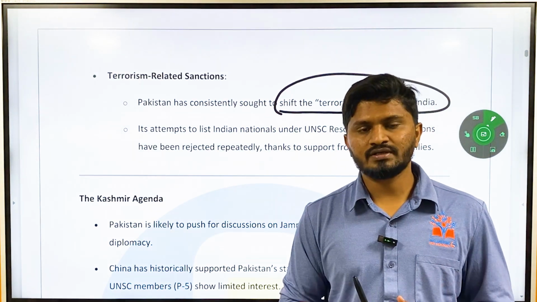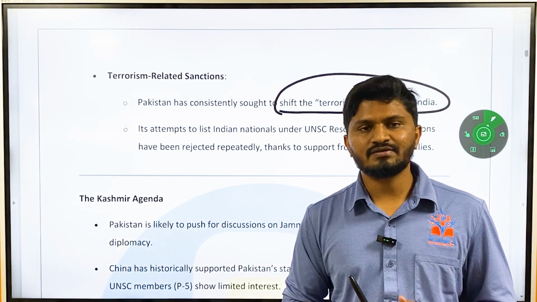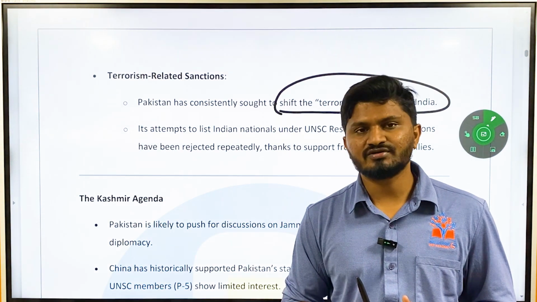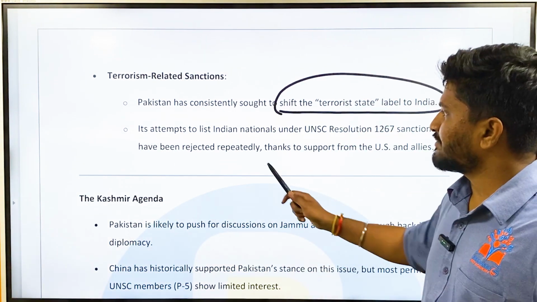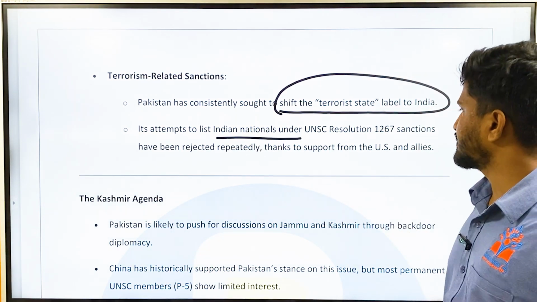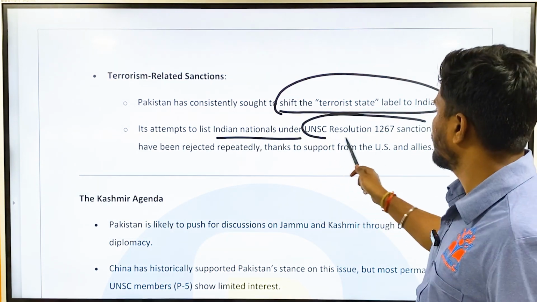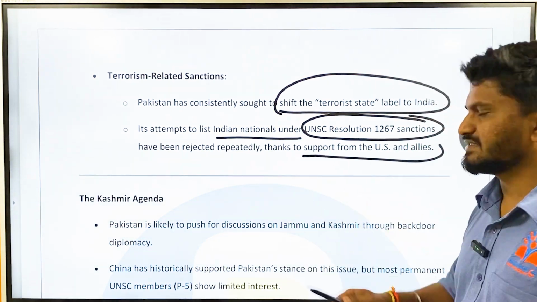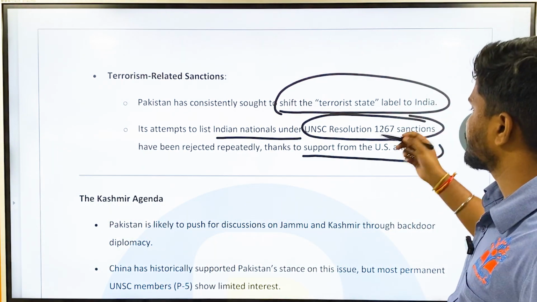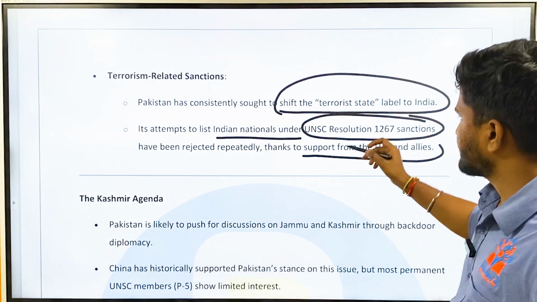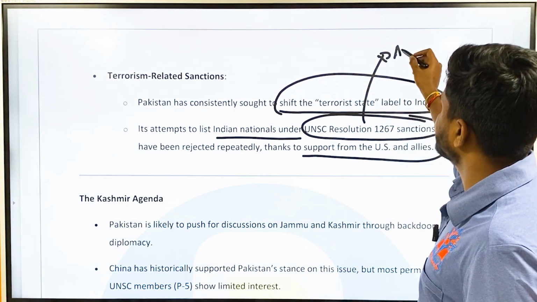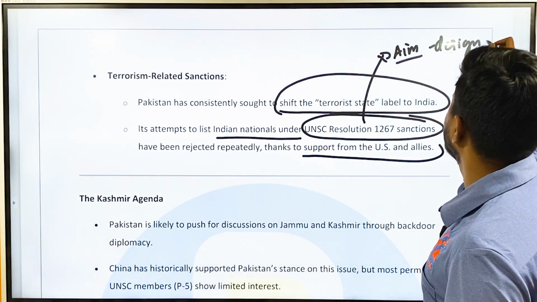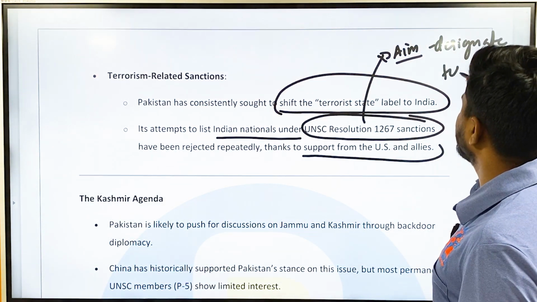But everyone in the world knows that it is Pakistan which is a terrorist state, which provides ground for the training of terrorists and also funding for these terrorists. So it attempts to list Indian nationals under the United Nations Resolution 1267 sanctions, which have been rejected repeatedly thanks to the support from the US and allies. What is this United Nations Resolution 1267? It is a resolution which aims to designate an individual as a terrorist or any organization as a terrorist organization.